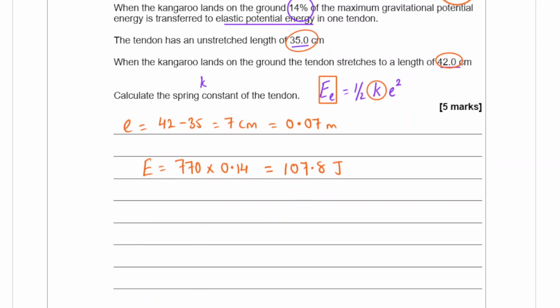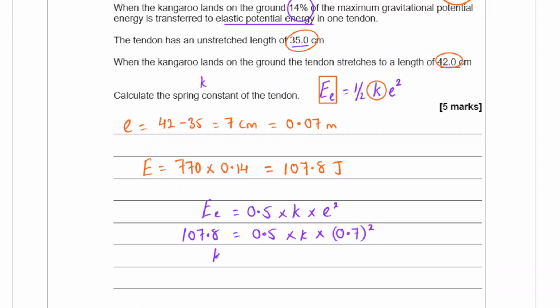Now I can use both of these values in order to find the spring constant. So let me rewrite the equation. E for elastic potential energy is equal to 0.5, instead of the half, multiplied by k multiplied by the extension squared. So 107.8 equals 0.5 times k times 0.07 squared.